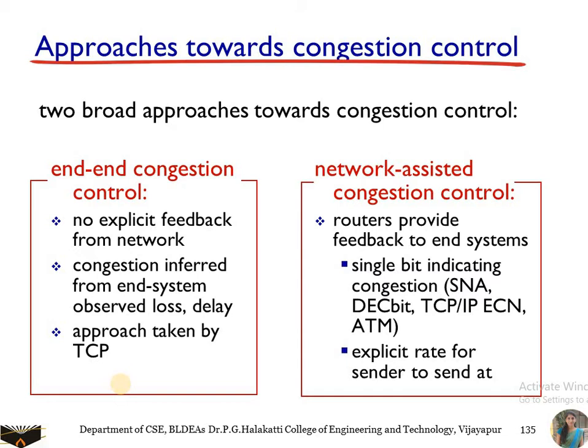So here in network assisted congestion control, this is indicated with the single bits. Those packets which carry the network related information we call choke packets. Those choke packets carry the information related to network congestion. The packets are transmitted from the routers or network devices to the end systems, indicating that there is congestion in the network.